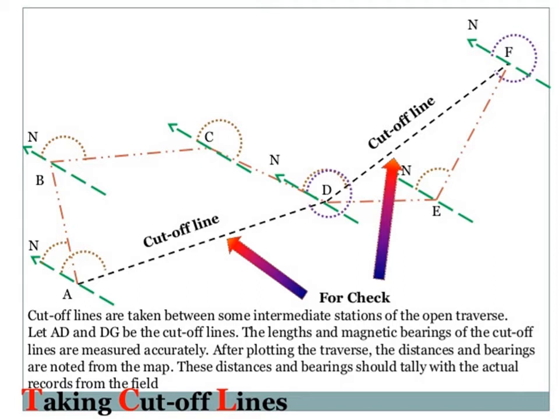So here the length and bearing of the cutoff lines should be measured accurately, and after plotting the traverse, the distance and bearing are noted from the map. These distances and bearing should tally with the actual records from the field. So this is the method, that is taking cutoff lines.